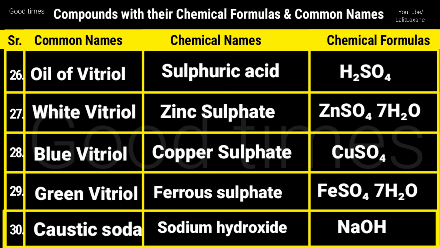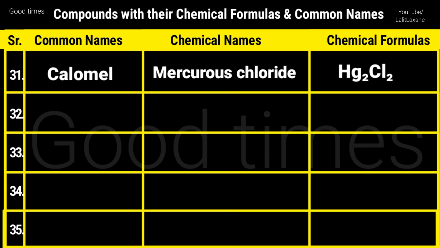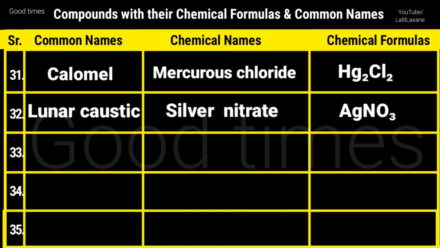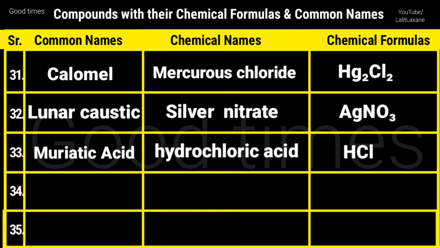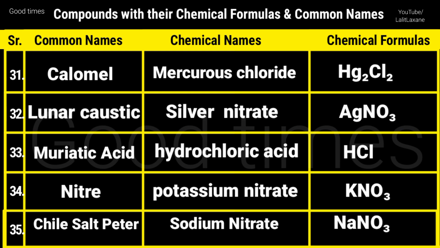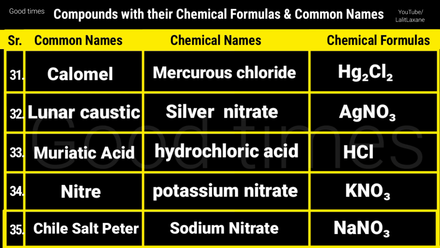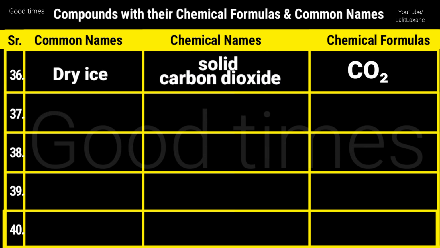Caustic soda, sodium hydroxide, that is NaOH. Calomel, that is mercurous chloride, Hg2Cl2. Lunar caustic, that is silver nitrate and formula is AgNO3. Muriatic acid, that is hydrochloric acid, formula is HCl. Niter, that is shora in Hindi, potassium nitrate, formula is KNO3. Chile saltpeter, that is sodium nitrate and formula is NaNO3. Dry ice, that is solid carbon dioxide and formula is CO2.